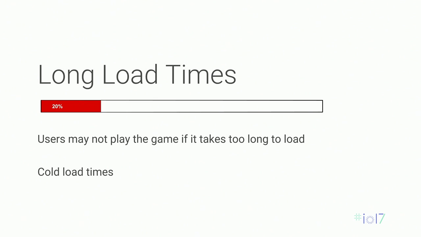Developers should not overlook long load times. This can cause people to stop playing their game. Cold loads are when the game needs to load assets into memory. They may need to process assets. For example, you may need to decompress assets. You also may need to compile shaders. This all takes time on the CPU. You might try caching to avoid duplicating this work every time you load.